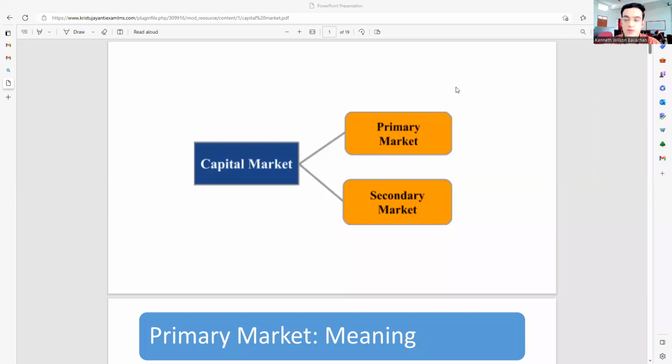Hello students. Today we are going to be discussing capital markets, how the capital market is divided, and on what basis its functions work.